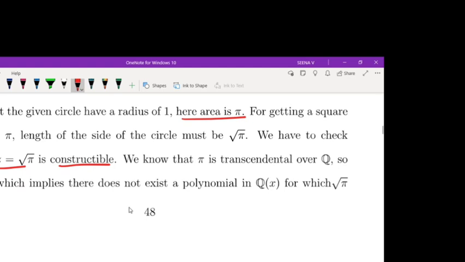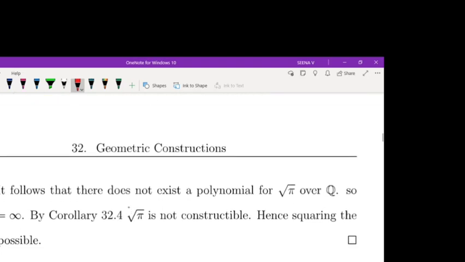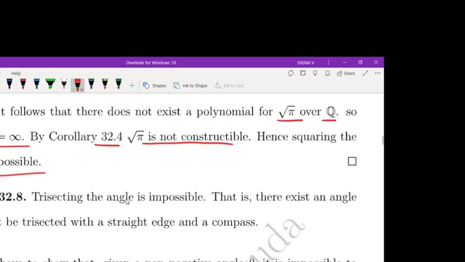But we know that pi is transcendental over Q. So root pi is also, which implies that there does not exist a polynomial in Q[x] for which root pi is a root. Therefore, there does not exist a minimal polynomial for root pi over Q. So the degree of Q(root pi) over Q is equal to infinity. Therefore, using the same Corollary 32.4, root pi is not constructible. Hence, squaring the circle is impossible. Now, these three results are important.